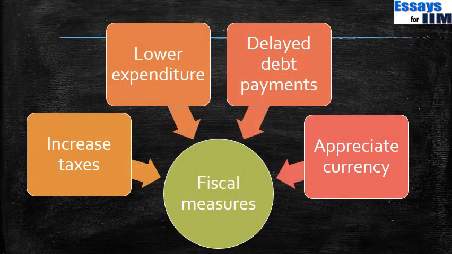So what are the fiscal measures? The second thing that we talked about was fiscal measures. Fiscal measures, what does it mean? Fiscal measures is what the government can do. Till now we talked about monetary measures, which is what the RBI does. Now we talk about what the government can do.